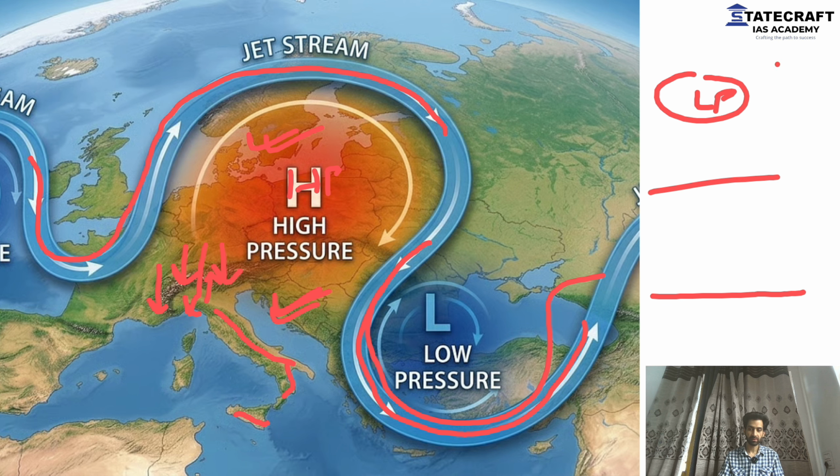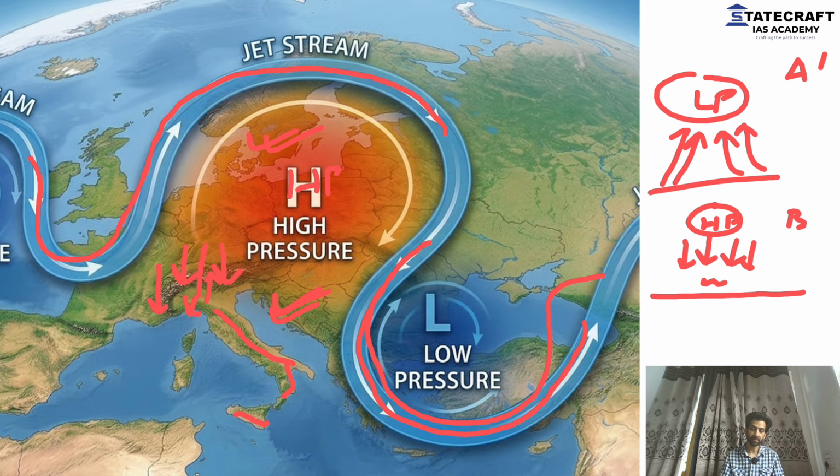This is scenario A, and this is scenario B. This is high pressure. I told you whenever there is high pressure, it will not allow the air to rise up. It will push the air down, and there will be high temperature. Low pressure will attract more air. More air will start to rise. The way high pressure pushed the air down, the low pressure will attract more air.